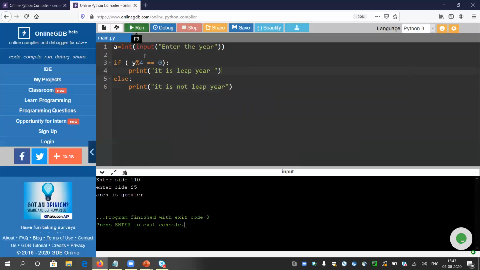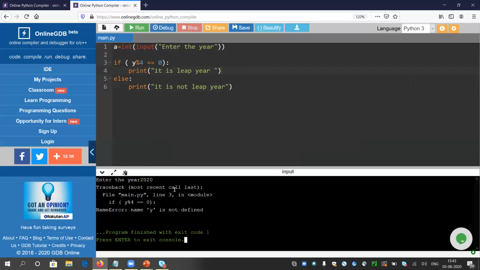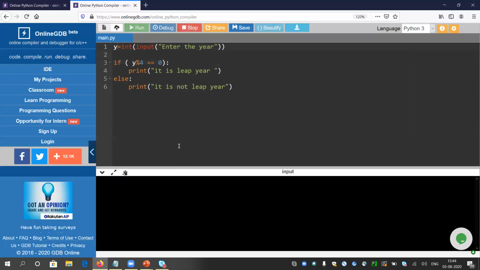Let me run it. Let me give 2020, and it is saying y is not defined. Okay, sorry. Oh, it is good to make some mistakes. You can also face this kind of problem. Just read the error message. It is saying y is not defined. So I checked, yeah, I have not taken the value of y, I have just taken a. So I have corrected the same, it is y now. So let me run the same once again.